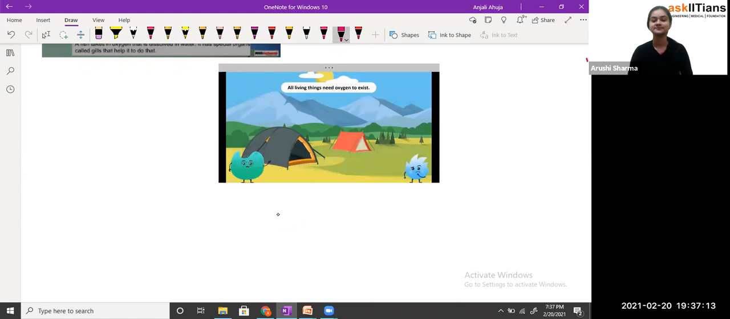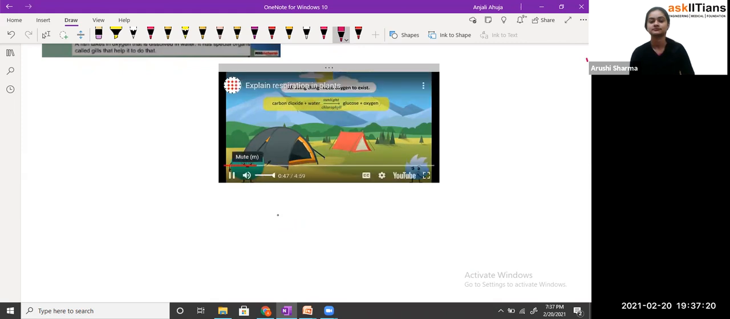Okay. I don't understand. I thought that plants only need carbon dioxide and photosynthesis so they can make their own food and release oxygen in the process.